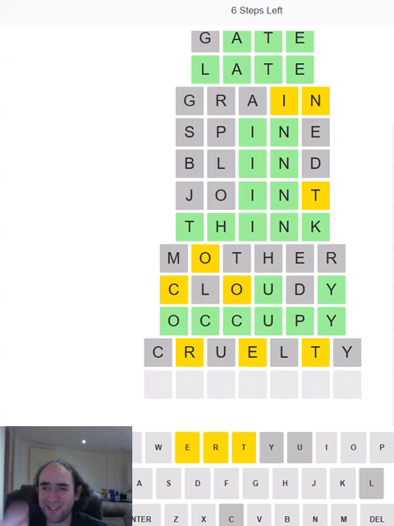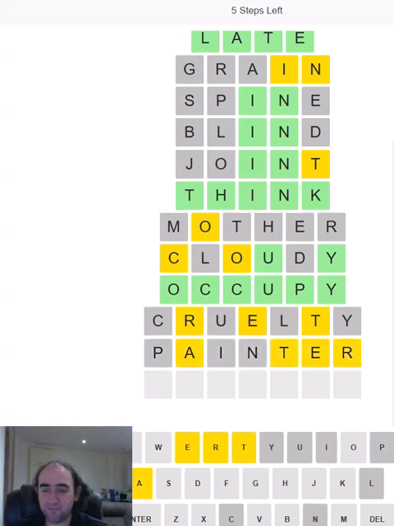And that's given us RET, which, to be fair, are the most common letters from that set of 7. So let's see if it's a TER ending. Oh, it is not. Interesting. So maybe it's an RE beginning. Then what are we going to have to do? We're going to have to use the T and the A somewhere.